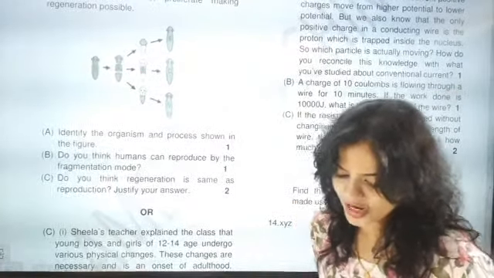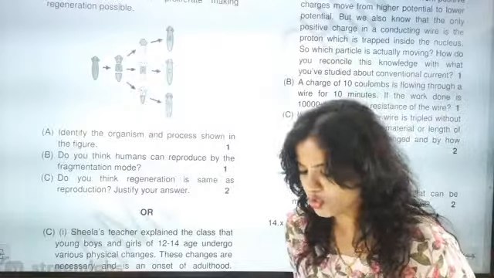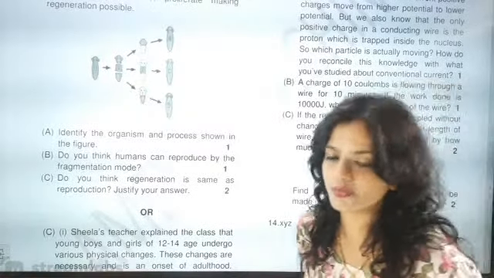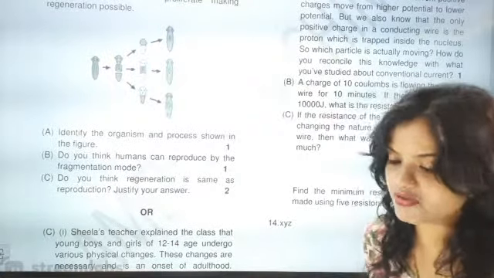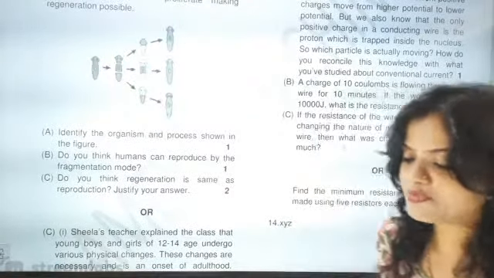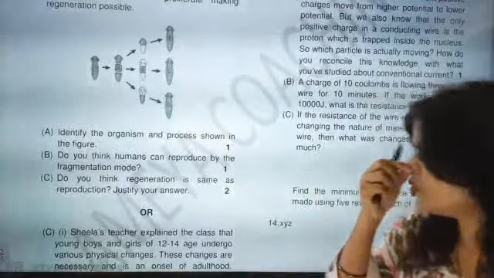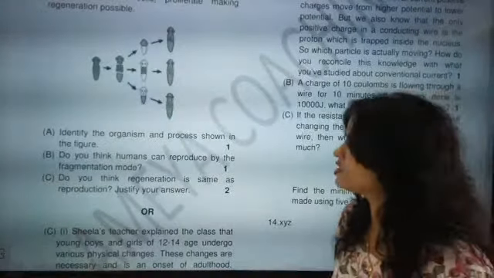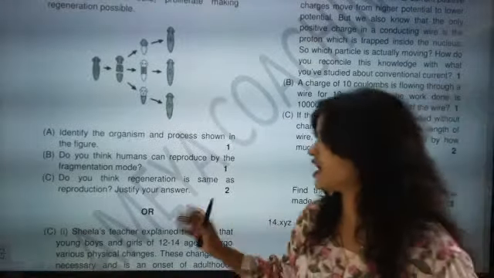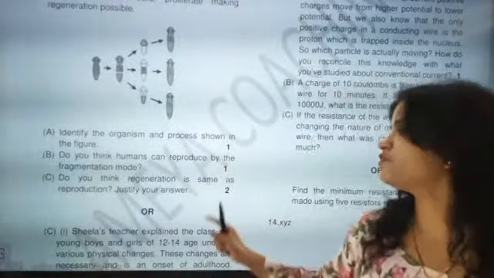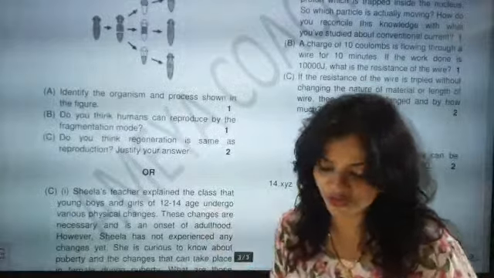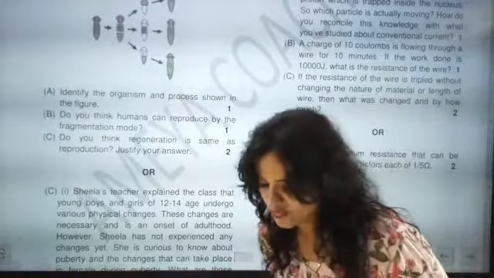So that means we have to say that human cell by cell division is not possible. Absolutely correct answer. Watson has given a very big answer. So absolutely not possible. Now do you think regeneration is the same as reproduction? Justify your answer. When they ask whether reproduction and regeneration are the same, you have to give at least 3 points of difference here.